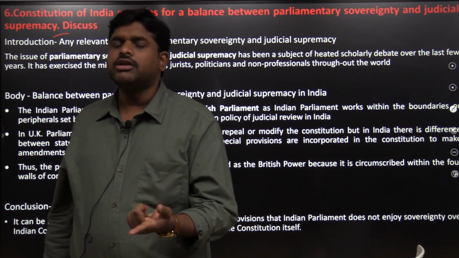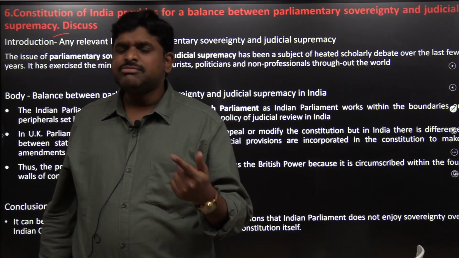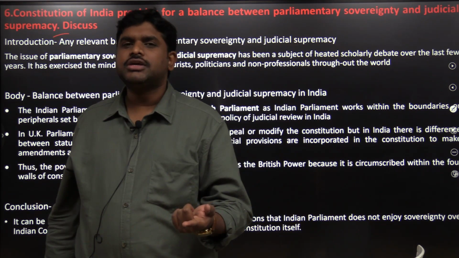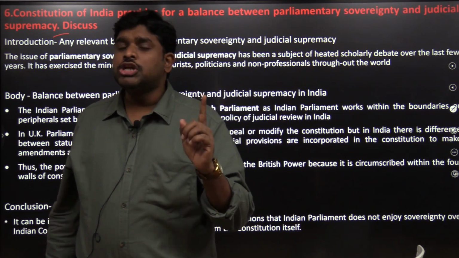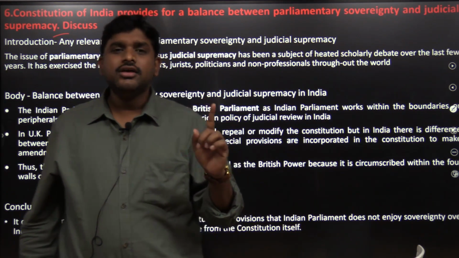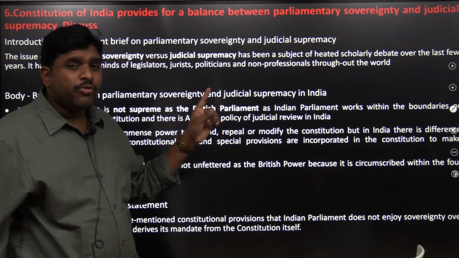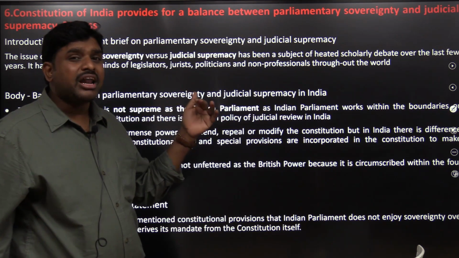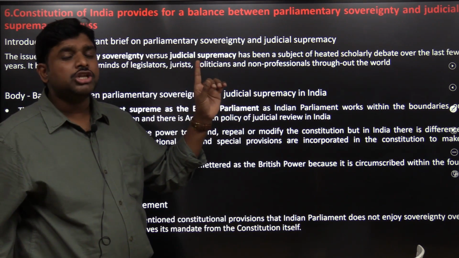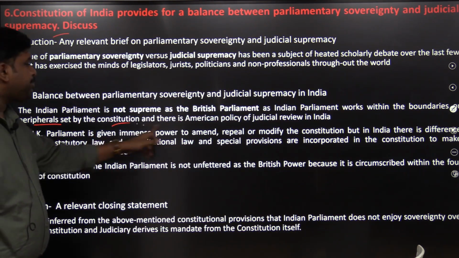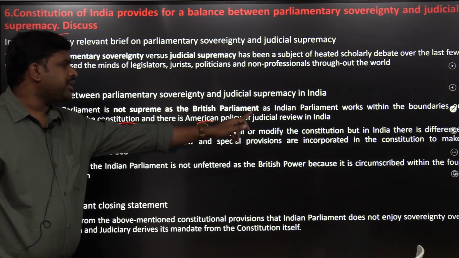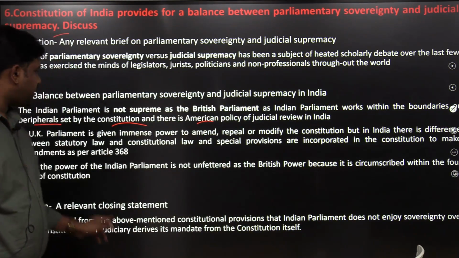As we have a written constitution, more than the parliamentary laws, the constitutional laws are very important. So parliamentary sovereignty is there, but more than parliamentary sovereignty, constitutional supremacy is there, with the boundaries set by the Constitution, and there is the American policy of judicial review in India.